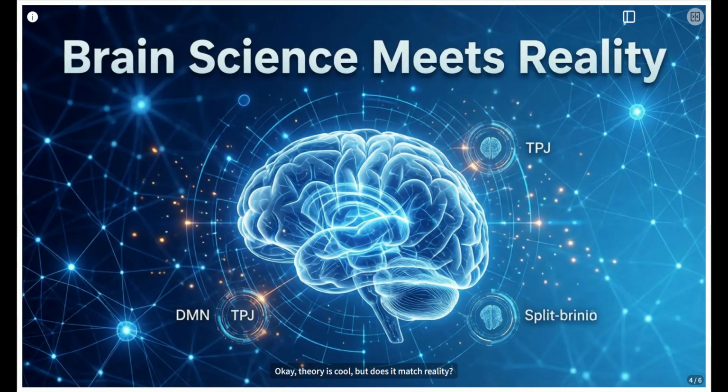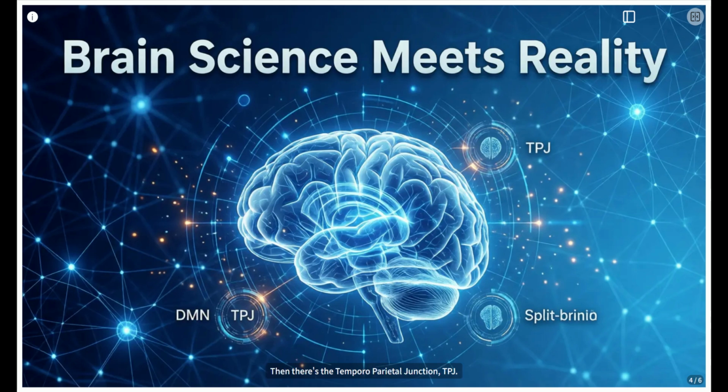Okay, theory is cool, but does it match reality? Let's look at some brain science. Remember the default mode network, DMN? It acts like a filter, shaping our experience based on wisdom and intent. When researchers suppress it with DMT, people don't lose consciousness, they get flooded with more information, weirder experiences. It shows the brain tunes the signal, but it's not the source.